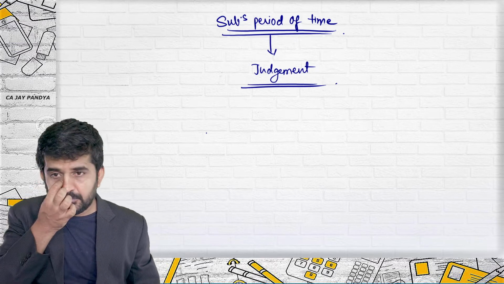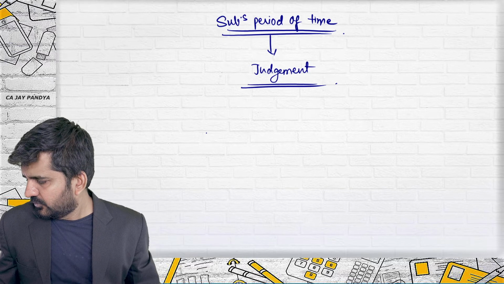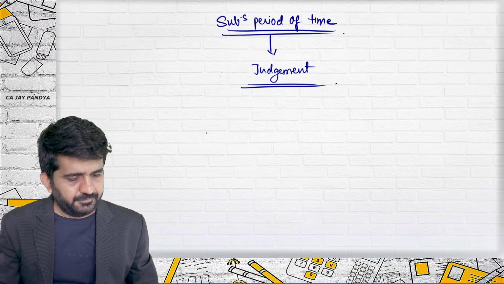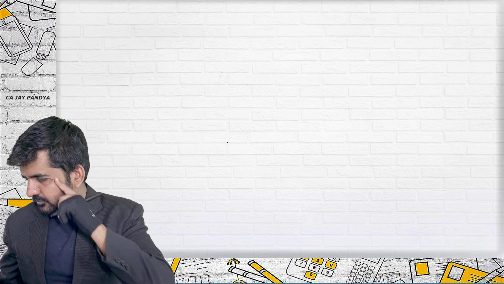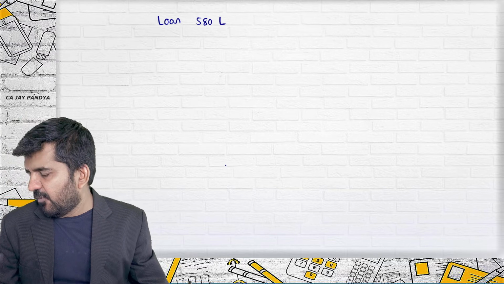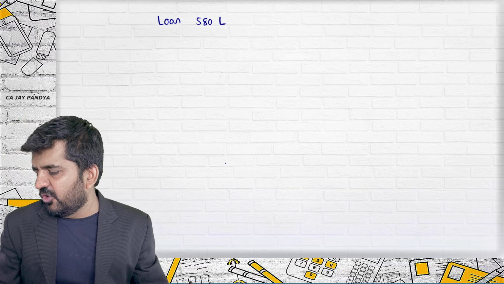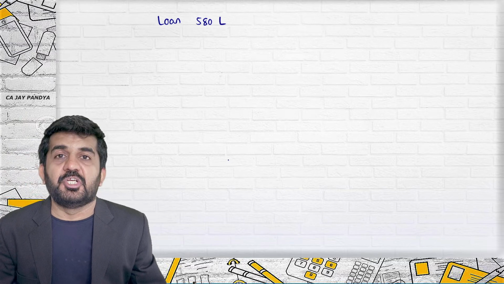We are going to question number 11. Sadanand Limited has obtained an institutional loan of 580 lakhs for modernization and renovation of its plant and machinery.